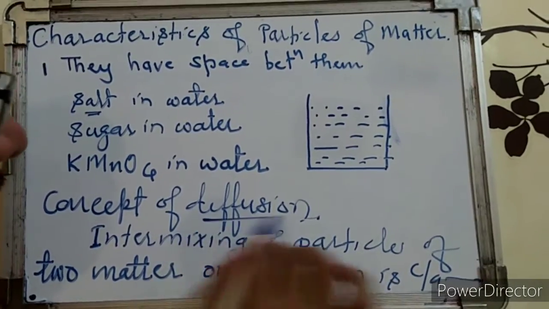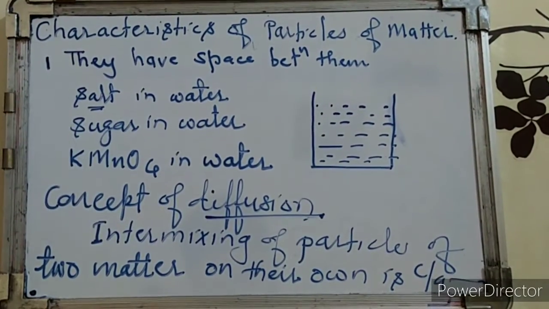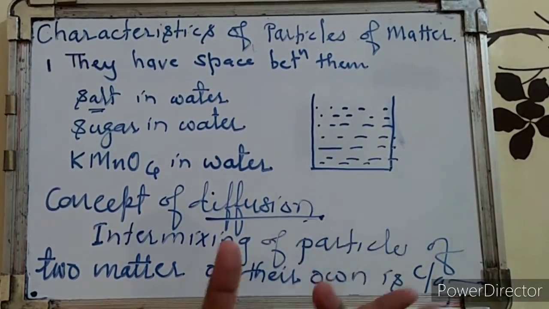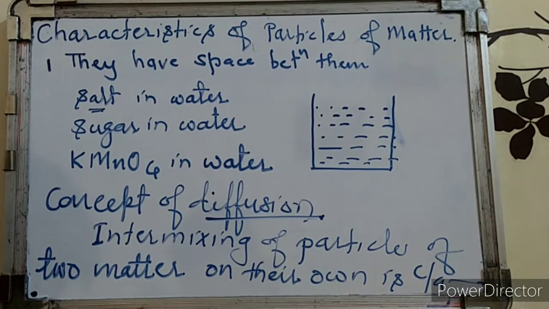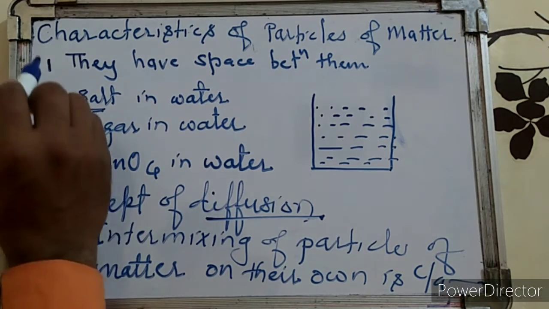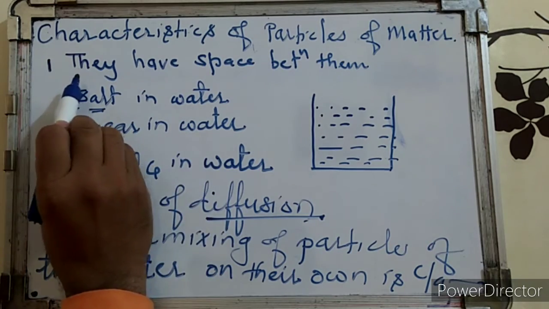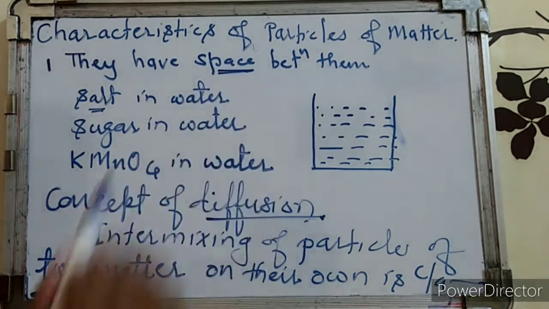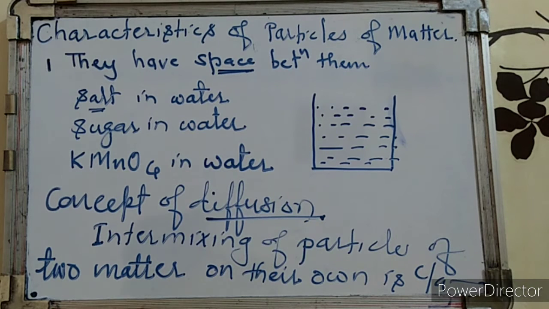This is the process called diffusion. It is the intermixing of the particles of matter with each other. Okay, so today we have learned about the space present between the particles. Now we will go through the second characteristic of the particles of matter.